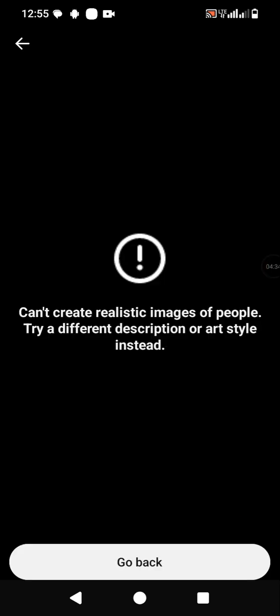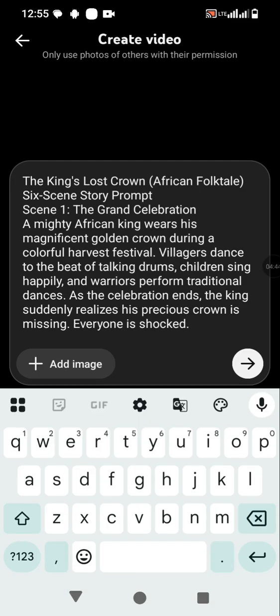Okay, still loading. You see, this is one of the challenges we are having with them. It says it can't create a realistic image of people, try a different description, so we can go back and decide to change maybe 1 or 2 things in it. But because of time factor, we are going to dash down to Flow AI and use Flow AI.